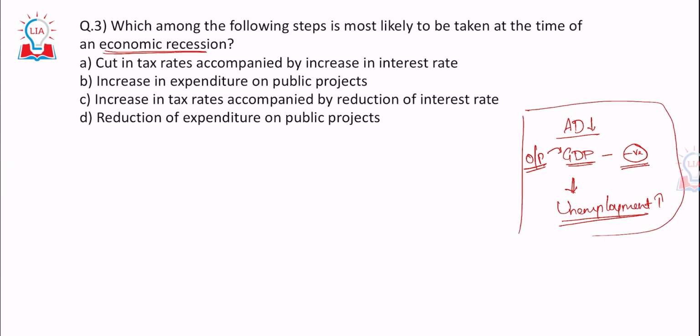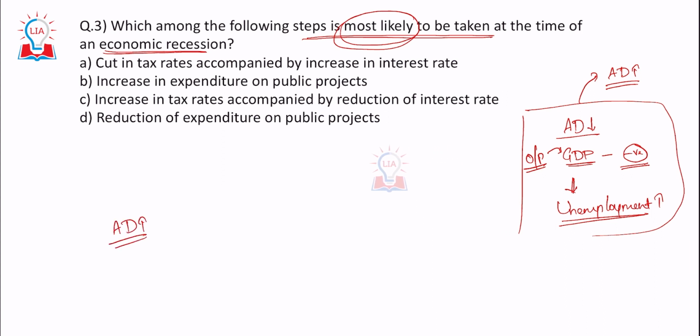Which among the following steps is most likely to be taken? The question again says most likely, which means you can take multiple steps, but which one is the most likely one which you are going to take, right? So the ultimate idea is to somehow increase the aggregate demand. So how do you increase the aggregate demand? To increase the aggregate demand, you can do certain things. One, you have to put the money into the hands of the people. So increase the money supply.